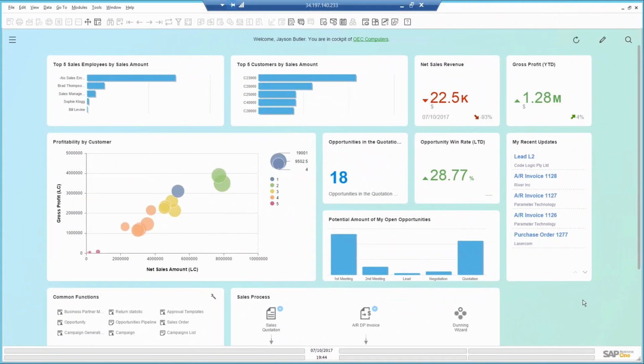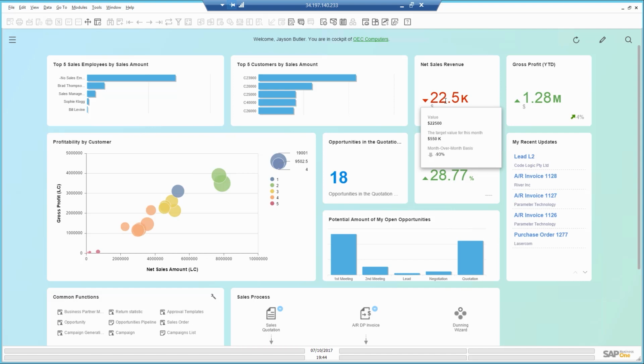I started the SAP Business One cockpit, my main control center, where I place different KPIs and reports that help me do my job and be proactive about my data. I see that although gross profit for the year is higher than last year, sales revenue for the month is much lower than last month, and I'm not close to the target.